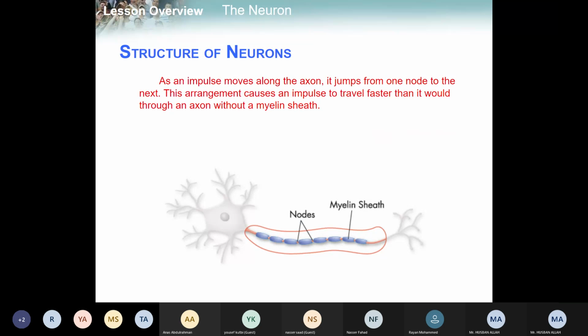You can see here we have what? We have myelin sheaths. What is the use of the myelin sheath? Let's suppose the impulse is at this point, at the start of the axon. So it will not travel throughout this, right? It will just jump from one node to another node, and it will make the speed of the impulse faster as compared to traveling in the entire axon, right? So it will just jump from one node to the next node, and thus it will make the impulse move faster.